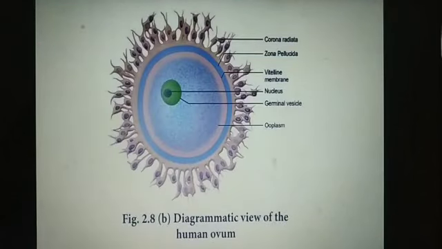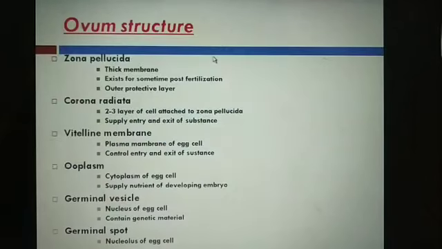In this figure you can see the structure of the ovum, which is made up of corona radiata, zona pellucida, vitelline membrane, nucleus, germinal vesicle and ooplasm. First of all we read about zona pellucida. You see in this diagram that it is a thick, protective membrane that exists for some time after fertilization. It is the outer protective layer.